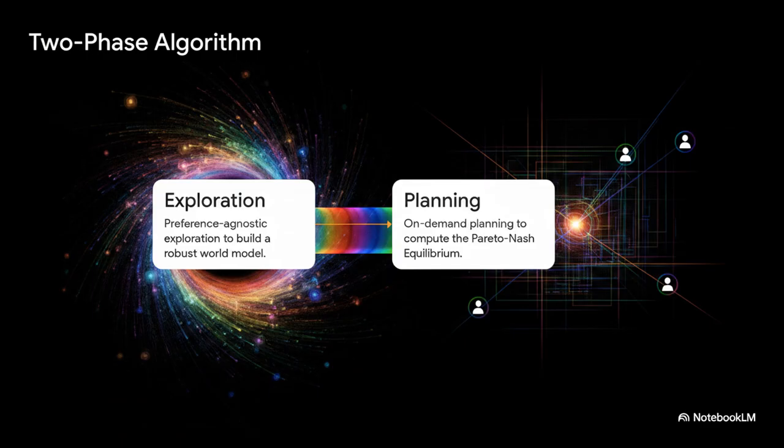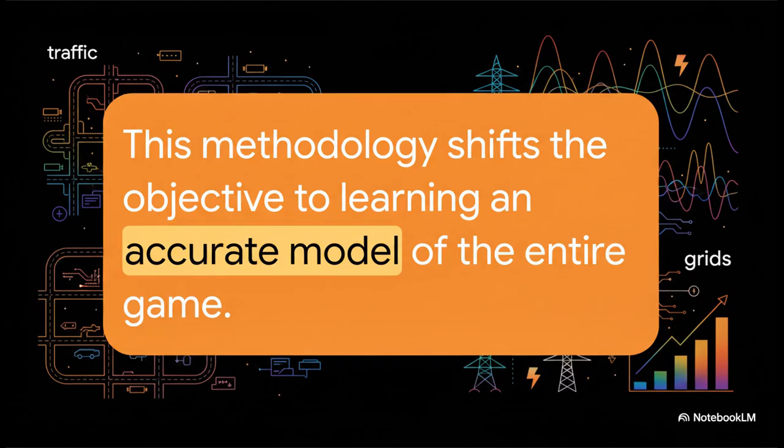Step 1 is a massive preference-agnostic exploration phase. The algorithm isn't trying to achieve a specific goal yet, it's just exploring to build an incredibly robust model of the world. Then, step 2 is on-demand planning. Because the algorithm invested so heavily in deeply understanding the world first, it can compute the Pareto-Nash equilibrium for any specific preference almost instantly. And the best part? It does it without needing to collect new samples or learn from scratch. The major paradigm shift here is moving away from trying to learn a single equilibrium, and instead, learning an accurate model of the entire game itself.